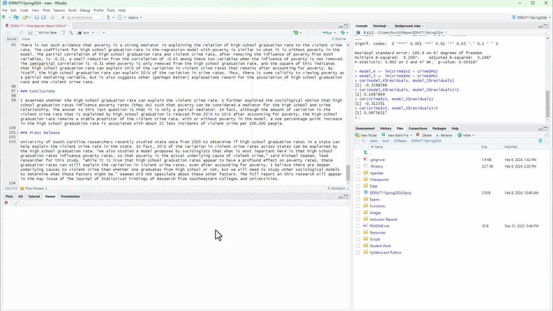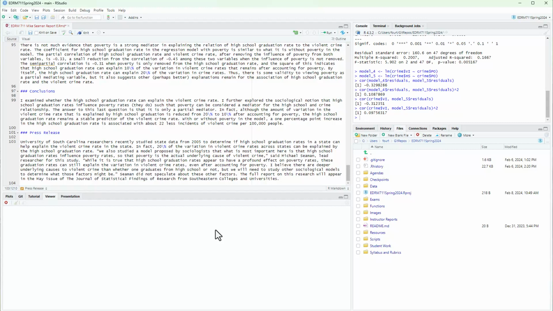We also studied a model proposed by sociologists that what is most important here is that high school graduation rates influence poverty rates, so that poverty is the actual underlying cause of violent crime, said Michael Seaman, lead researcher for this study. While it is true that high school graduation rates appear to have a profound effect on poverty rates, these graduation rates can still explain the variation in violent crime rates even after accounting for poverty. I believe there are deeper underlying causes to violent crime than whether one graduates from high school or not, but we will need to study other sociological models to determine what those factors might be. Seaman did not speculate about these other factors.